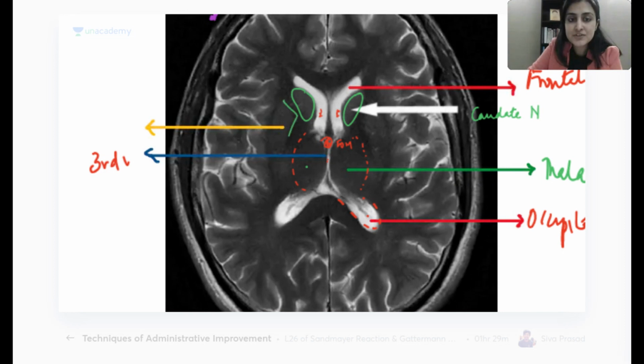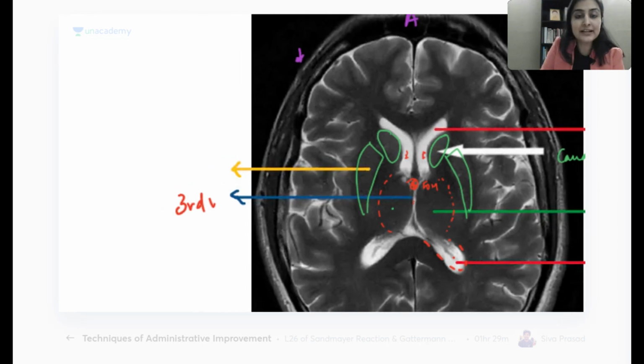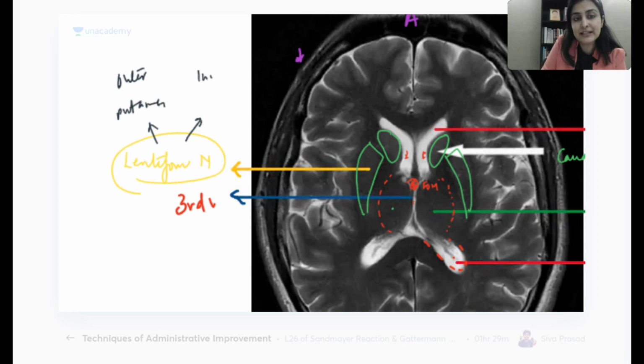Then you have something which is quite looking like a lens. So what is it that is marked by the yellow arrow? Not the internal capsule, still in the basal ganglia. Lentiform nucleus. Lentiform nucleus is made up of two things. What are the two things? Outer, putamen, and inner, what do I have? Inner I have globus pallidus.